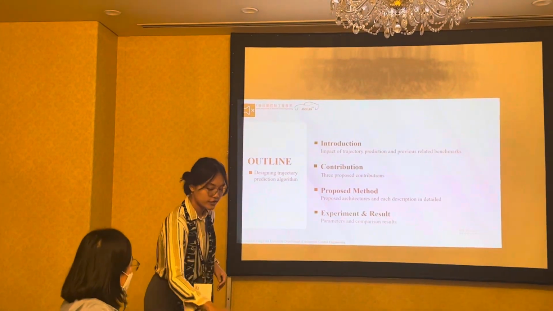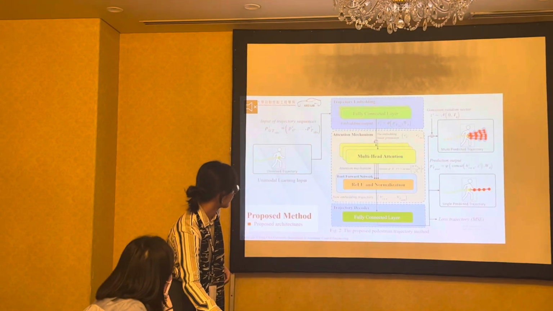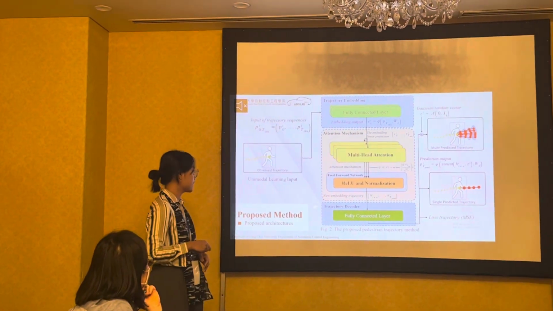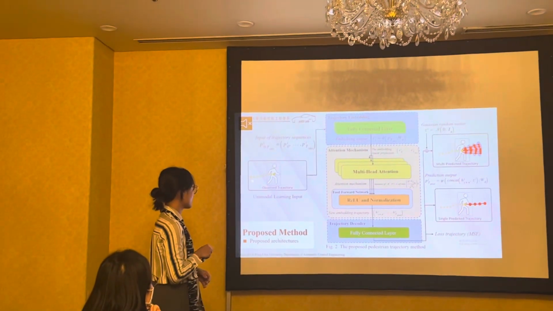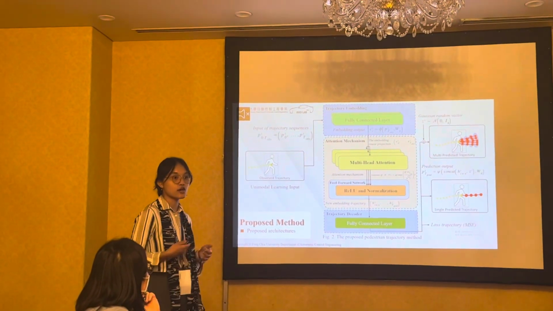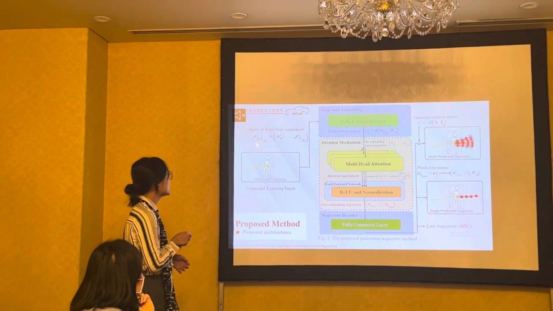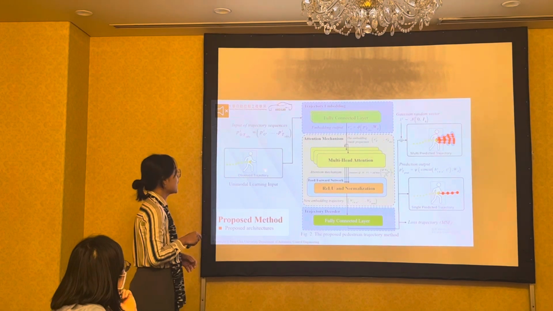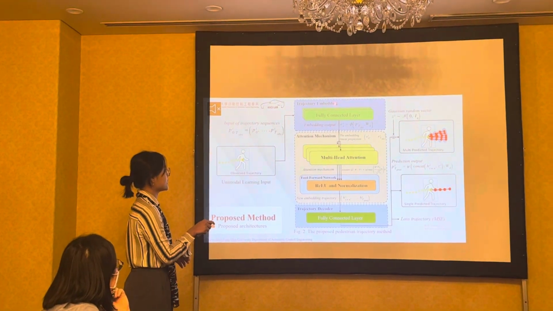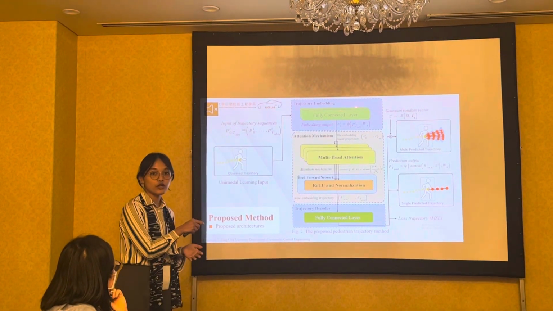So next, I would like to explain the proposed method. Here is the proposed method. The unimodal learning input is the observed trajectory; this yellow one is the observed trajectory sequence. It is input as the observation period of time, and then fed into the trajectory embedding system, which consists of a fully connected layer.